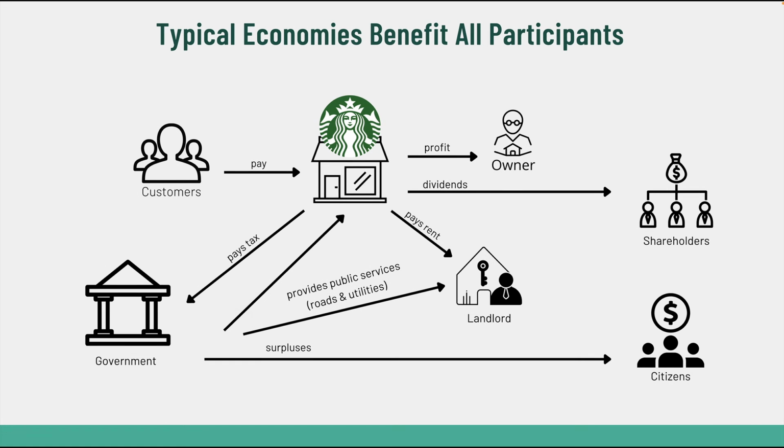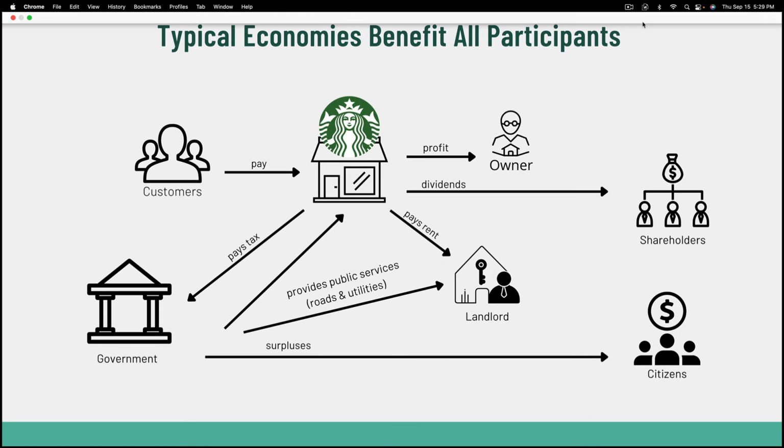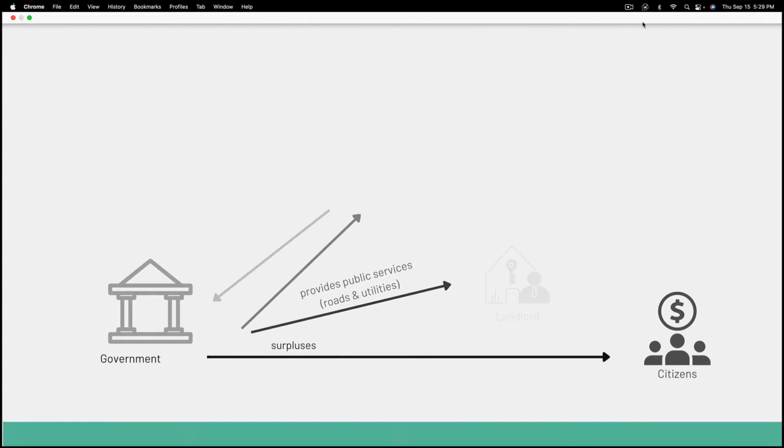And finally, we can think of when a typical government has surpluses. Now, in the United States, there are certain states, such as Alaska, that when the government has a surplus, it pays it directly to the citizens. In the state of Alaska, there's a surplus of oil such that each citizen is entitled to a dividend check every year.